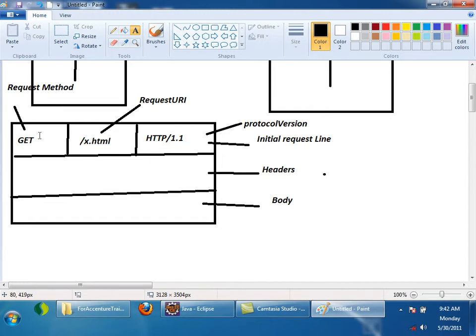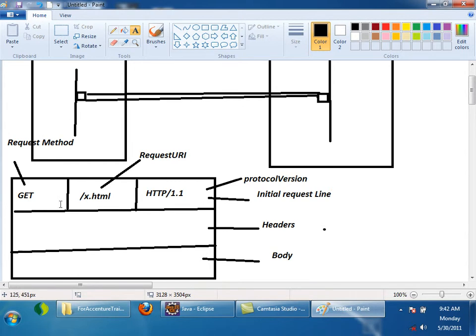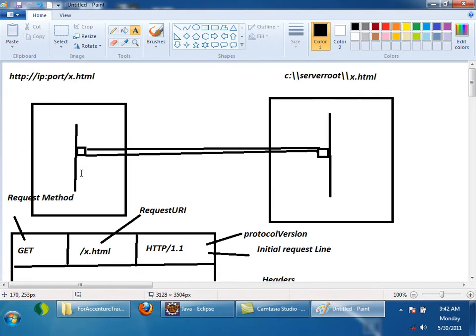I'll talk about headers and body later. By default, a get request does not have any body. Later you will understand how to make a get request and a post request, and I'll talk about the differences between get and post after some time.